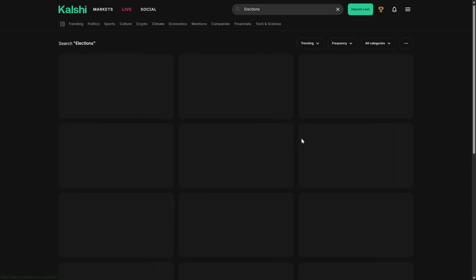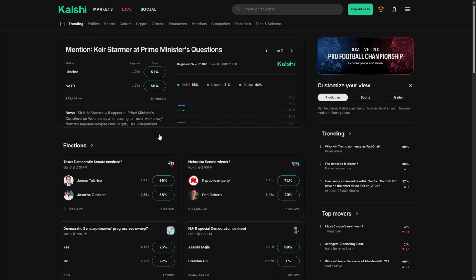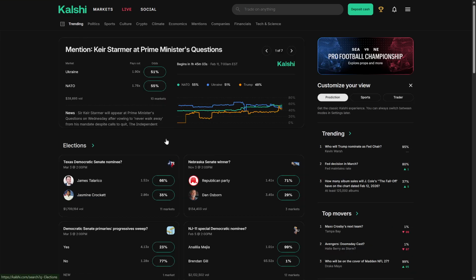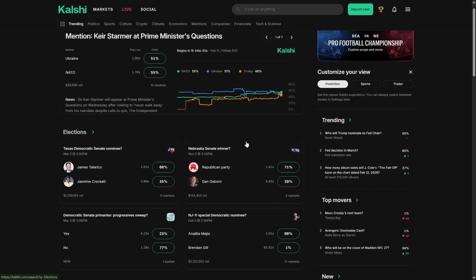So just keep in mind that the liquidity is going to vary across different markets, like different pools and times. For this one, for example, as you can see, this choice in here is kind of even. You have 51%, 55%, so that's not going to give you the best return. Also, you have to note, guys, that Kalshi is going to charge you trading fees, so just check the fees and things like that.